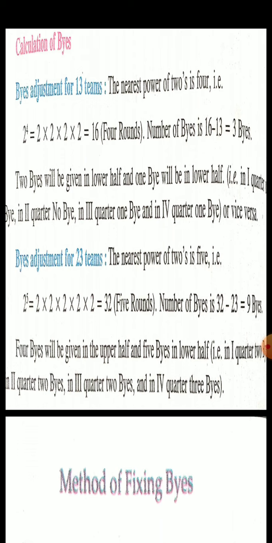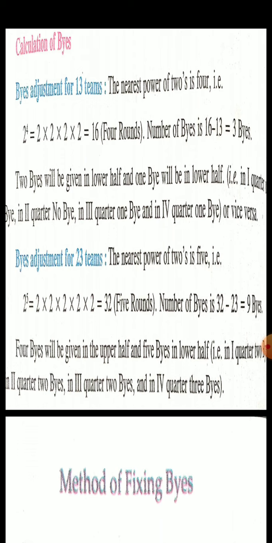Suppose we are calculating for 23 teams. So we have to calculate the power of 2 up to 5. 2 to the power 5 is equal to 32. So the total number of byes we can calculate as 32 minus the number of teams, that is 23. So we will get 9 byes. And in 2 to the power 5, x represents the number of rounds.